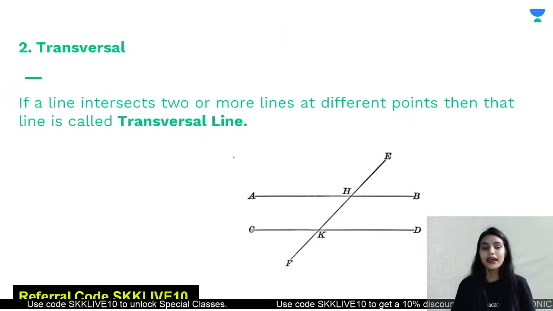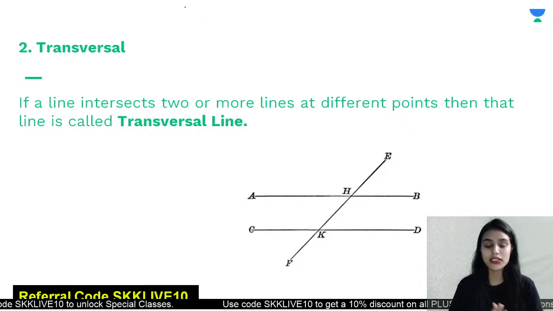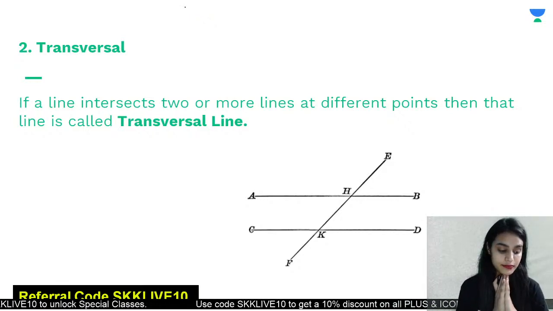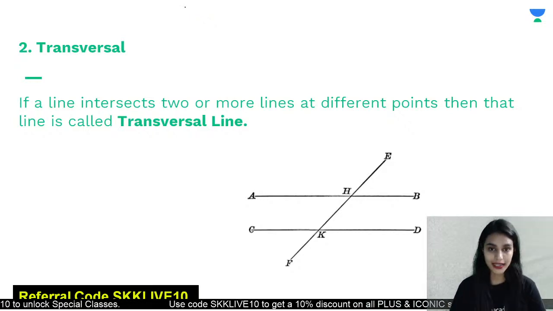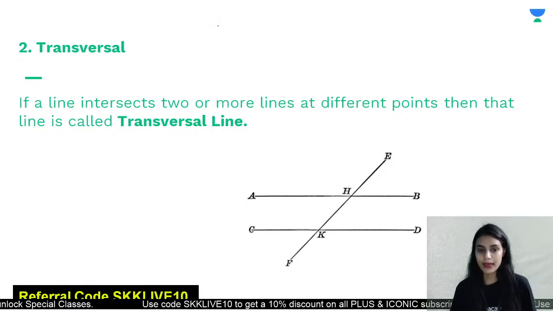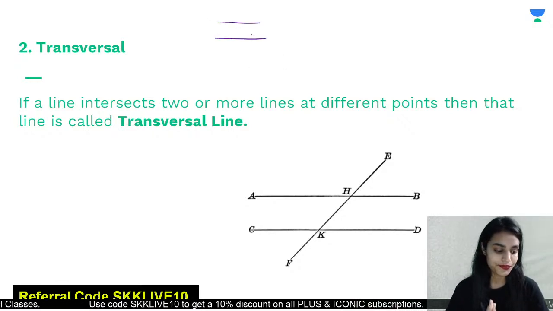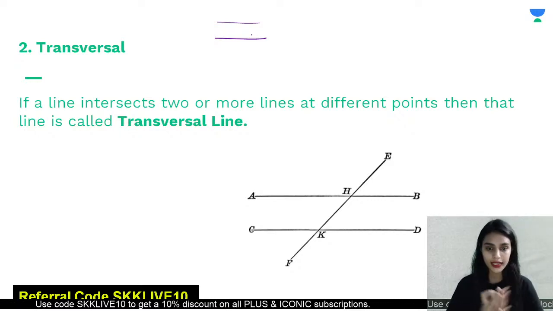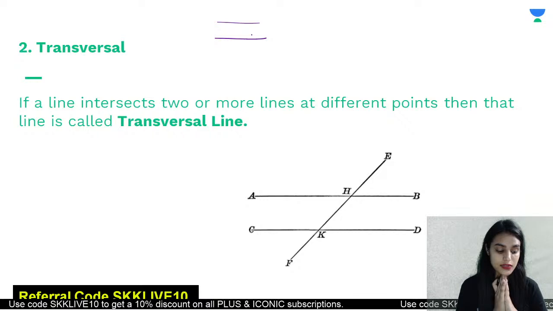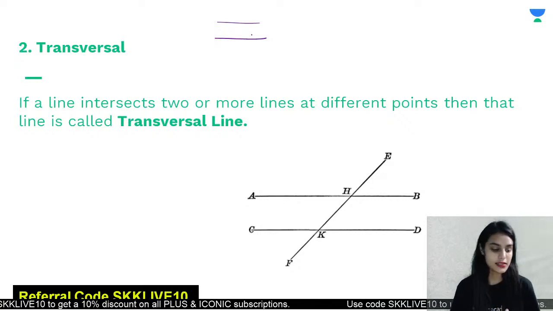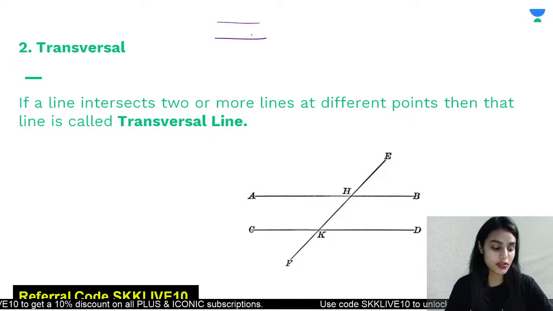Now class, whenever there are two lines which do not intersect, what would you call them? If there are two lines and they do not intersect, for example, the lines look like this, what would you call them? Yes, let us see who gives the fastest answer. If the two lines do not intersect, what would you call that? Let me see the answers in the comment section quickly.